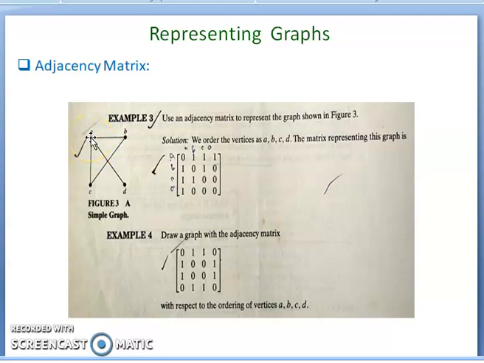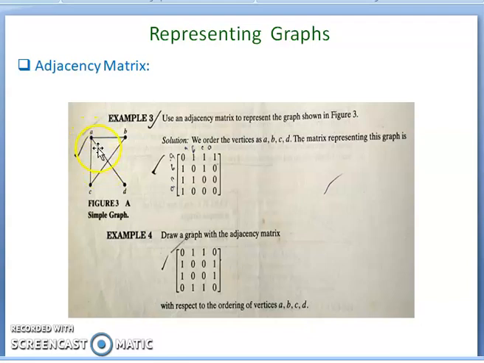This is an undirected graph. From A to C is an edge. From A to D is also an edge. And similarly, from B to A is an edge, B to C is an edge, C to A is an edge, C to B is an edge, and D to A, only one edge is there from D to A. So what is the adjacency matrix?